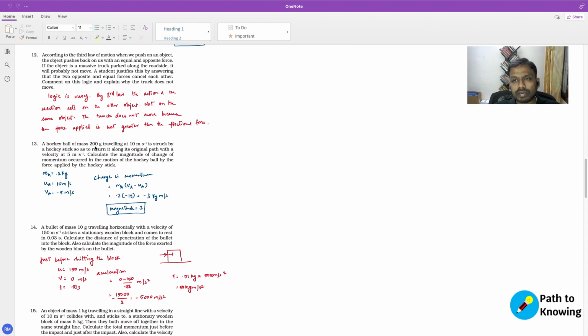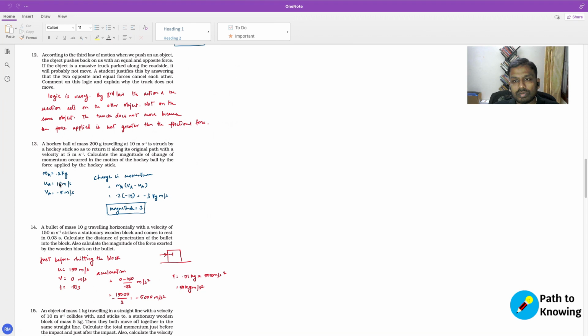So in this case, we are talking about a hockey ball which has a mass of 200 grams, and it was traveling with the velocity of 10 meters per second. So let's consider the initial velocity to be ua, which is 10 meters per second, and the mass is 0.2 kilograms, which is 200 grams.